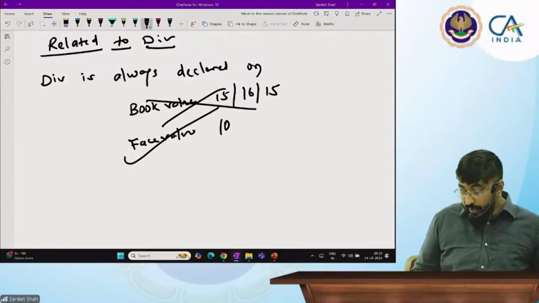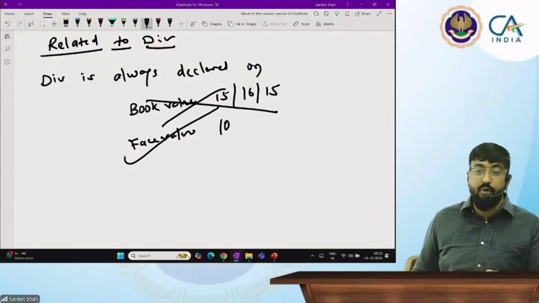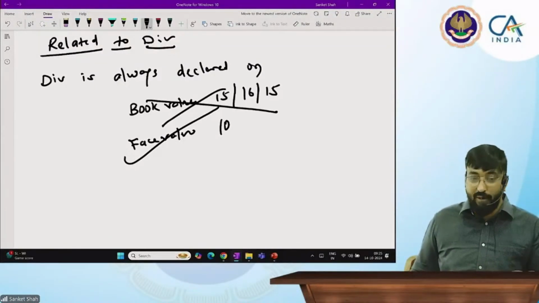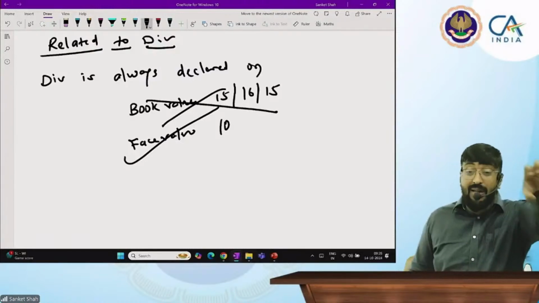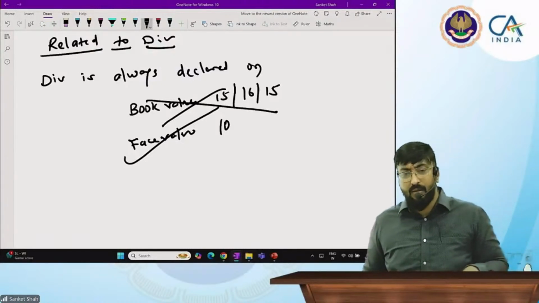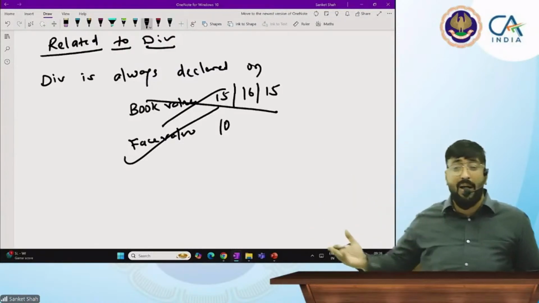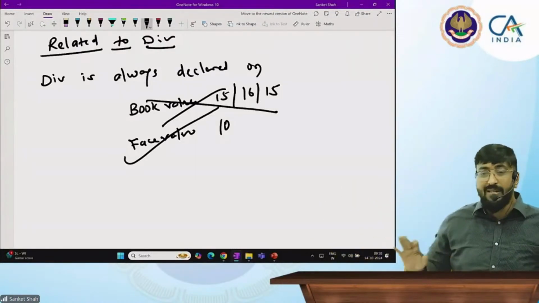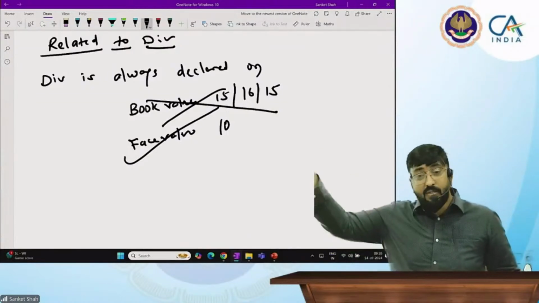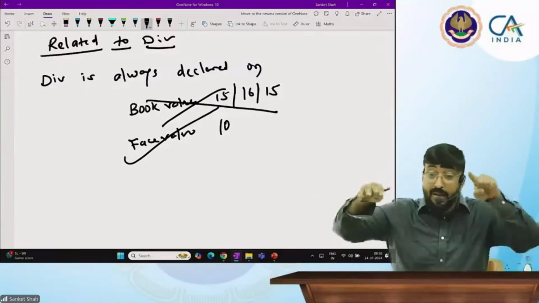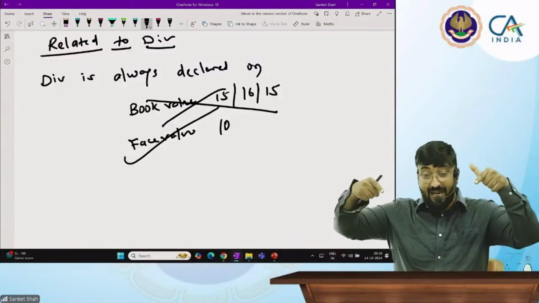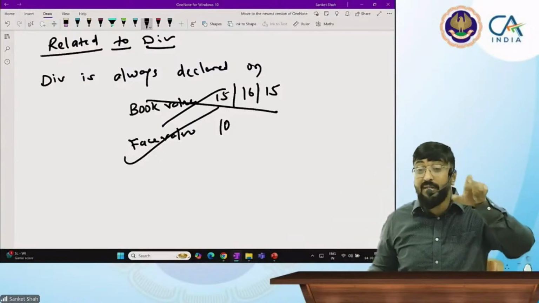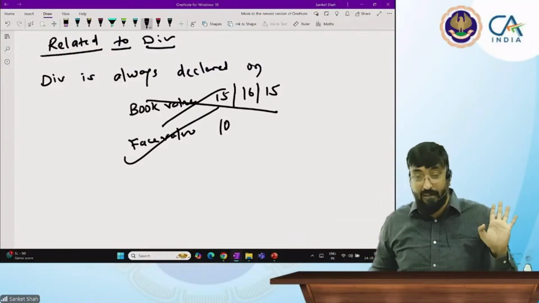Book values are getting changed, so the company is not going to record dividend on book value. It's very simple. Book value means where the investor will take that share, the market price. Why would the company think about the market price? Market price is a secondary market. Logic is very simple. Market price is going in the secondary market. Company and shareholder, when they invested for the first time, dividend is normally declared on the face value. Remember this.